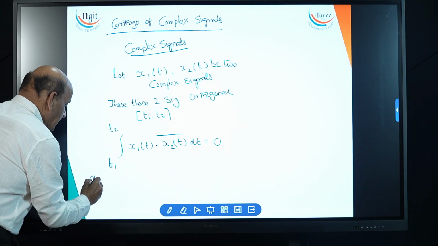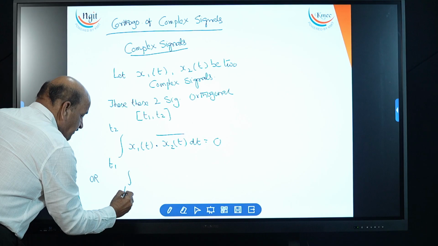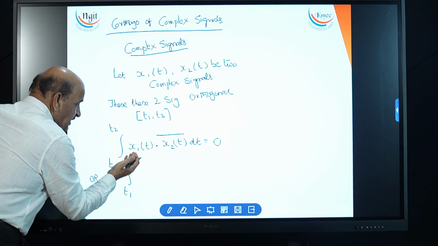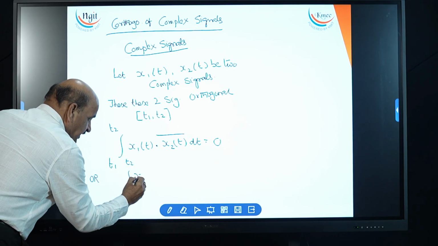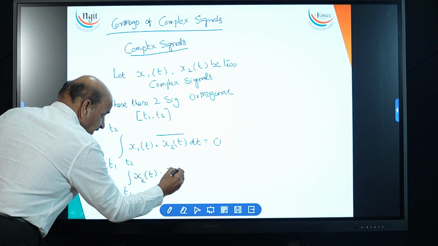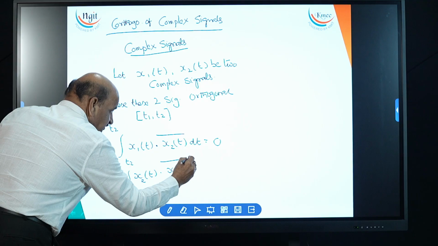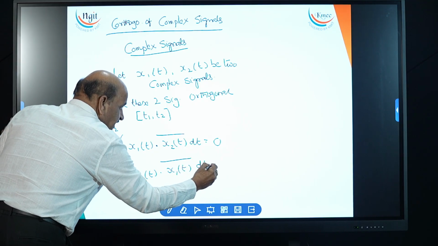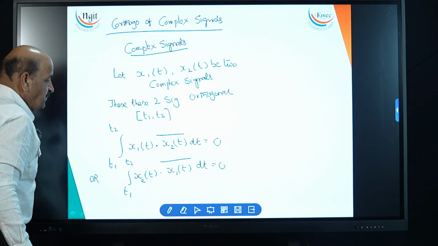Or the same can be taken with x2 of t multiplied by the complex conjugate of x1 of t, dt, equal to 0.